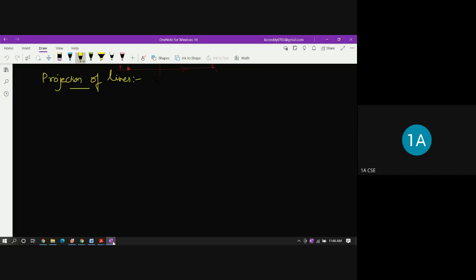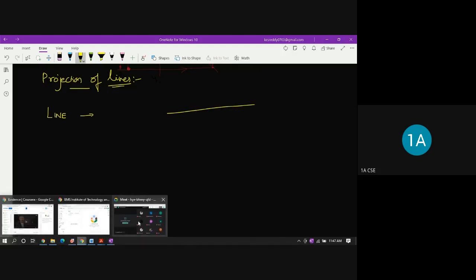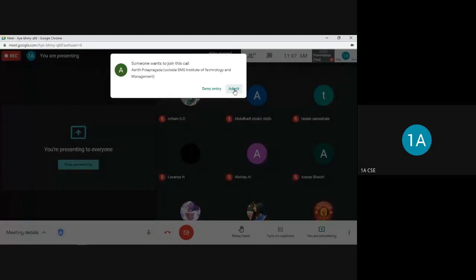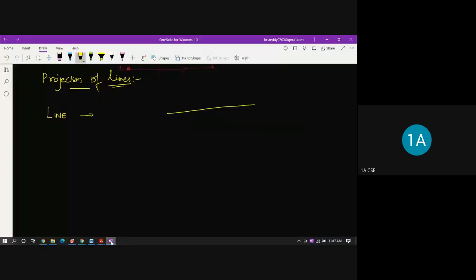Good morning. So, projection of lines. So, what is a line? Generally, a line is defined as something which has endless points on both sides. For example, on this side it can go any way, so it can have an infinite number of points on it. If I mention this as AB, then AB is a line which has endless points.